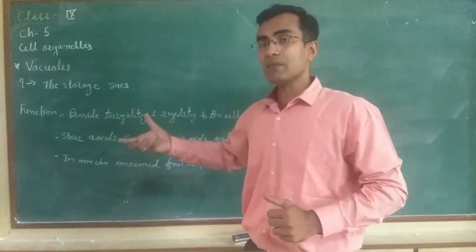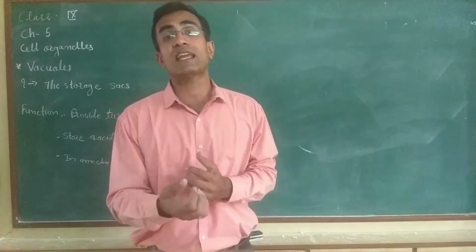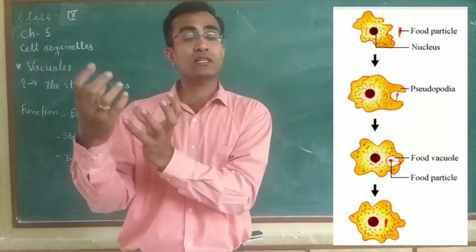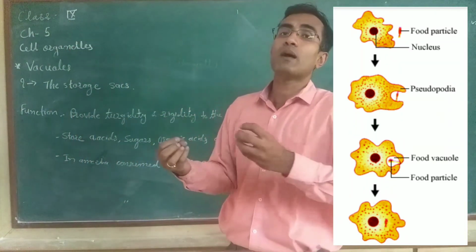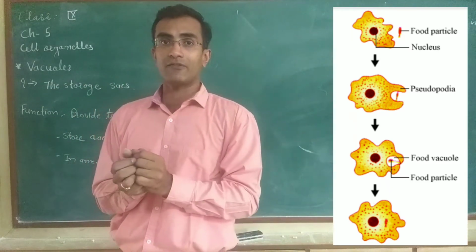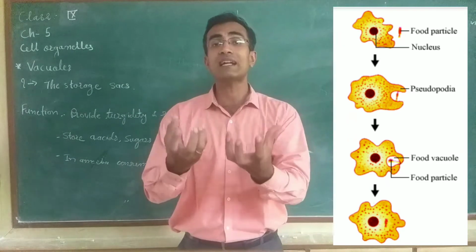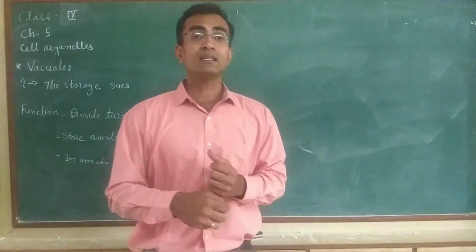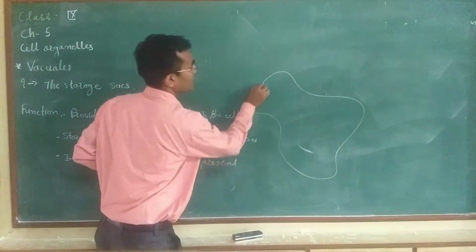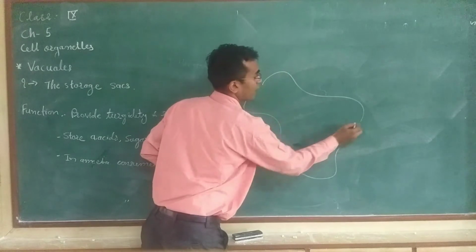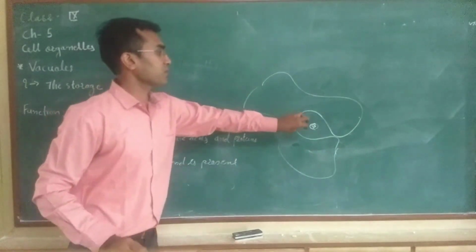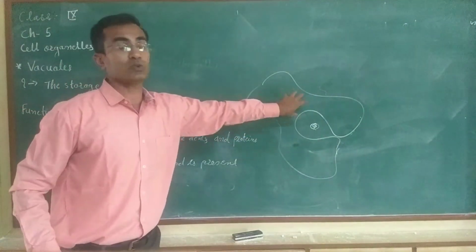Okay, in some animals and some unicellular organisms like amoeba, there are some vacuoles. Okay, we already studied this in the previous standard. We studied that amoeba absorbs the food by their pseudopodia and by the food vacuoles. So those are also a kind of vacuoles. In those vacuoles, what kind of food is present? That is the food which they engulf. This is a cell of amoeba. When the food particle comes, they will form the food vacuole by engulfing the food. And this is the food they have engulfed, which is present in that vacuole.